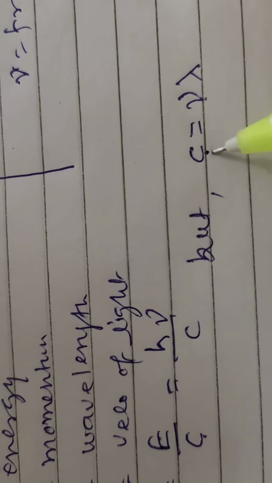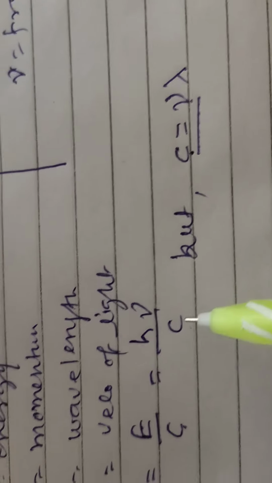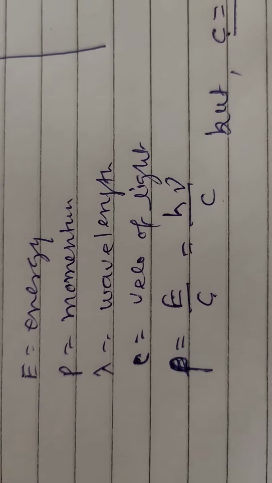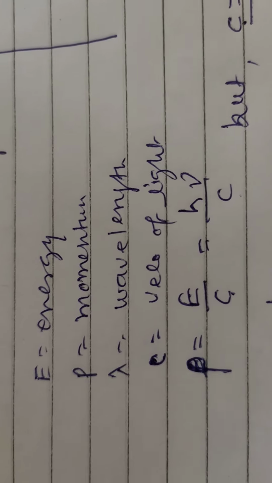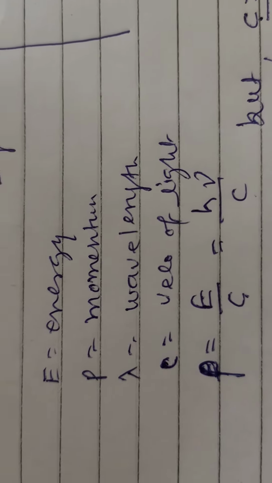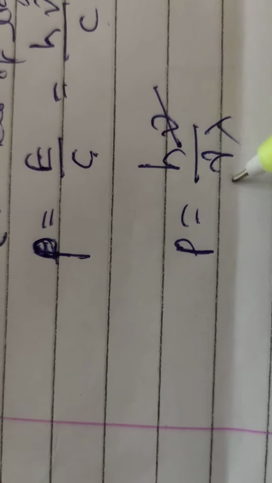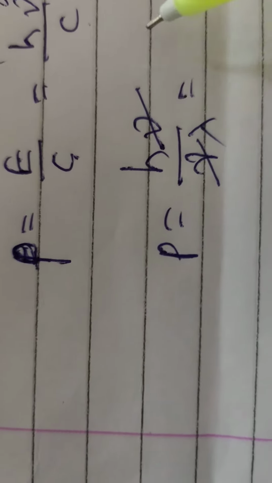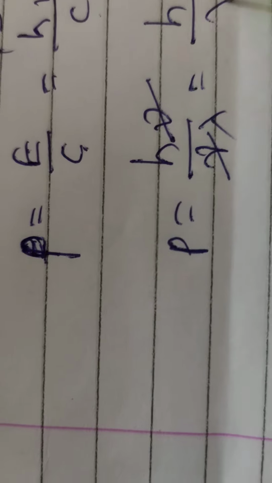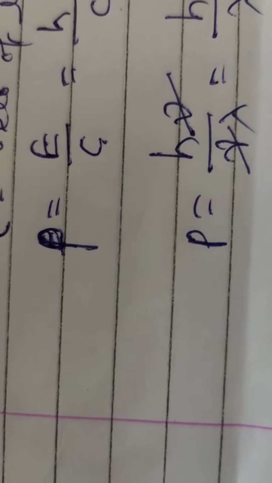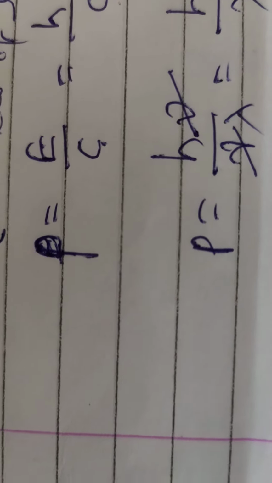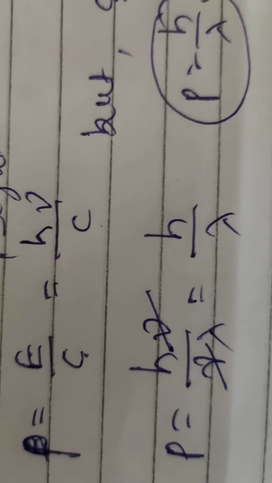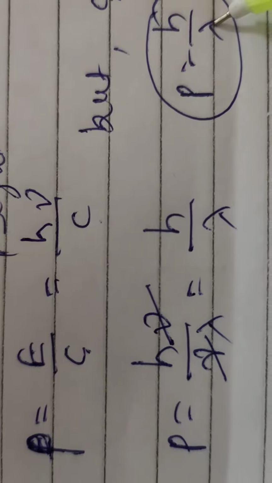Putting this value of c, the momentum is h nu upon nu lambda. Nu in the numerator and denominator cancels, therefore P is equal to h upon lambda, the momentum of the particle having wavelength lambda.